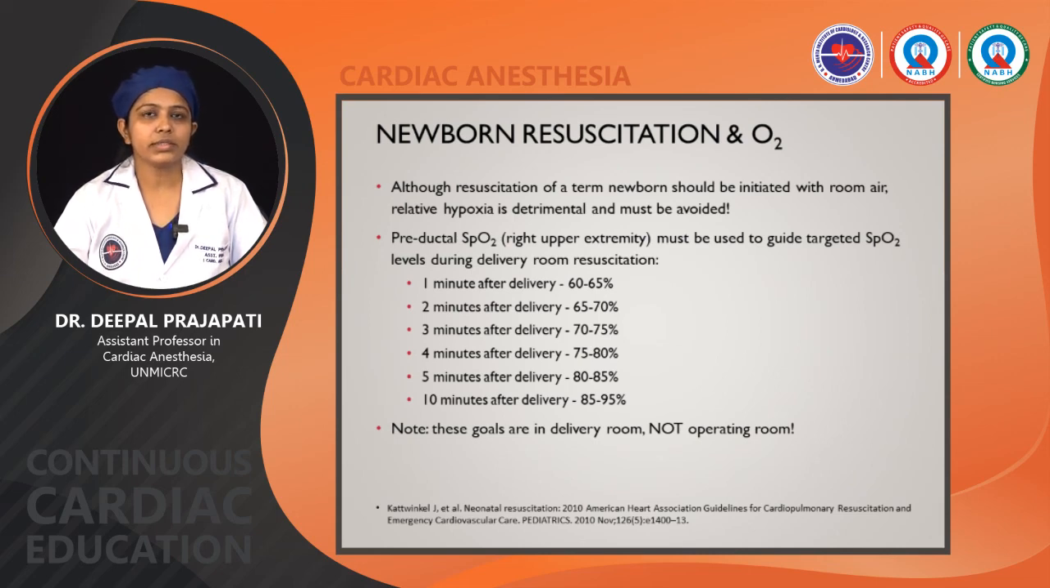So, preductal saturation, that is right upper extremity saturation, must be used to guide targeted saturation levels during the delivery room, as I stated below. Like 1 minute after delivery 60 to 65%, 2 minutes 65 to 70, 3 minutes 70 to 75, 4 minutes 75 to 80, 5 minutes 80 to 85 and 10 minutes 85 to 95. These are the goals for the delivery room, not for the operating room.